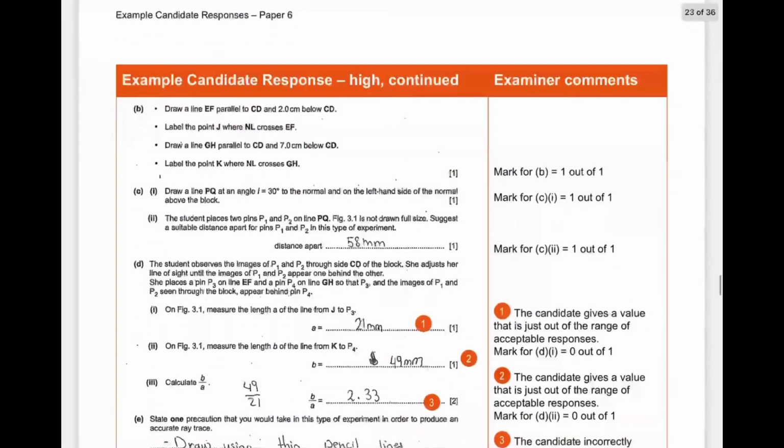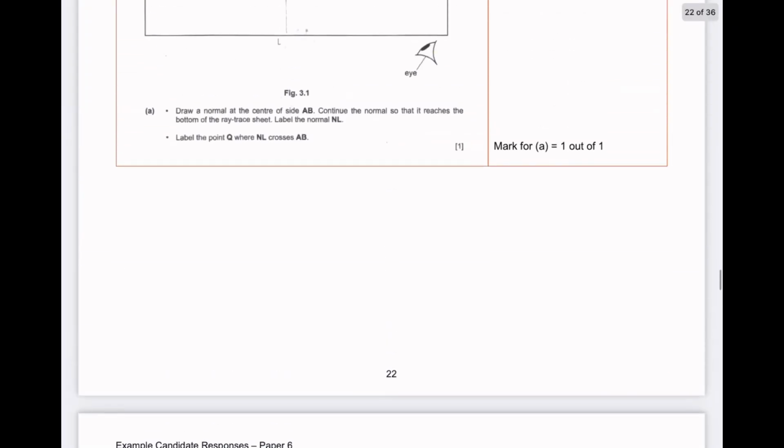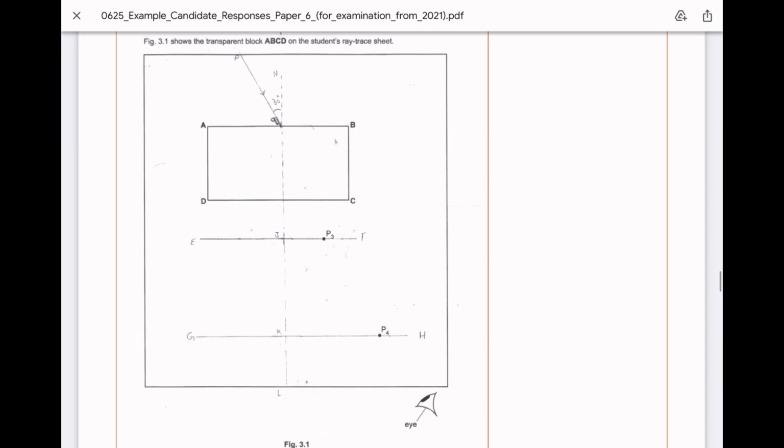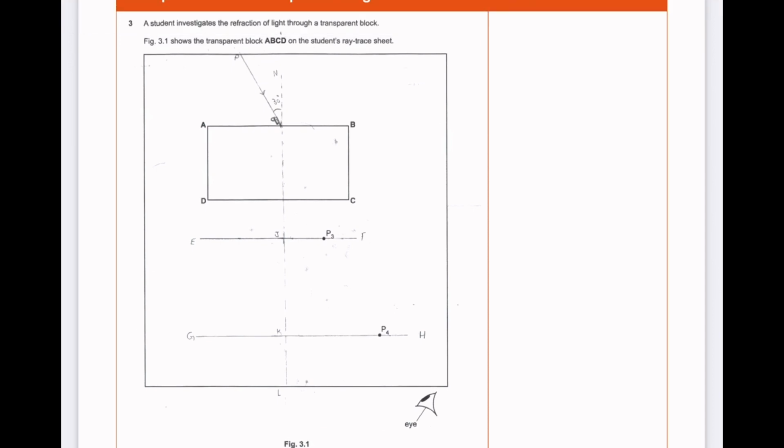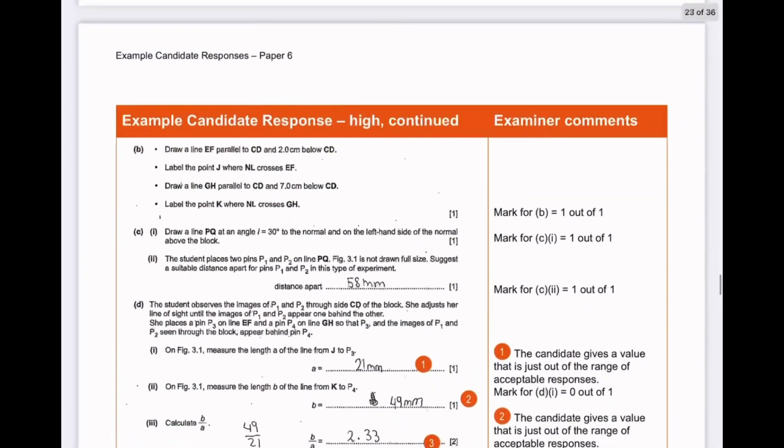Okay. And she's been given marks. She's been given 1 out of 1 for all of these. She got 1 mark for the 4 points. Okay. Then C. 1. Draw a line PQ at an angle I equals 30 degrees to the normal on the left hand side of the normal above the block. So on the left hand side of NL, she drew the line at an angle I of 30 degrees, and she's been awarded the mark for that.